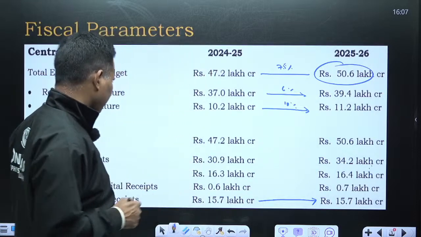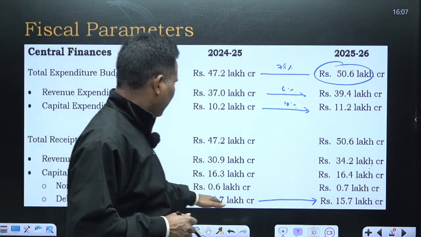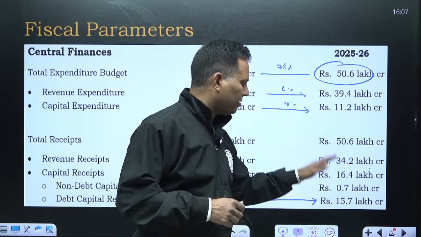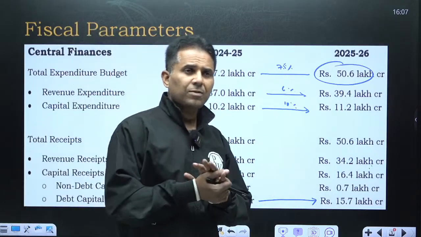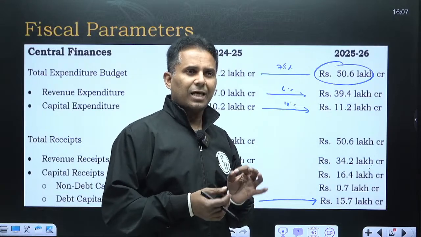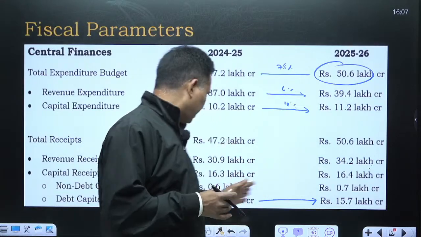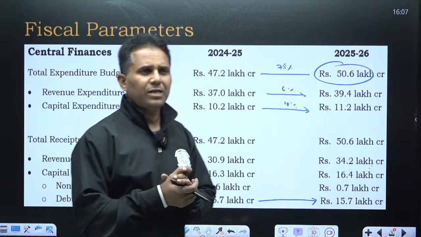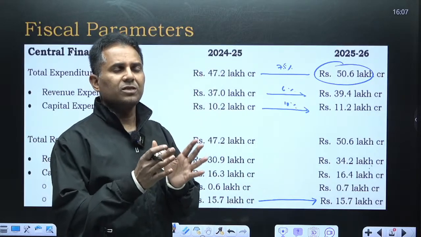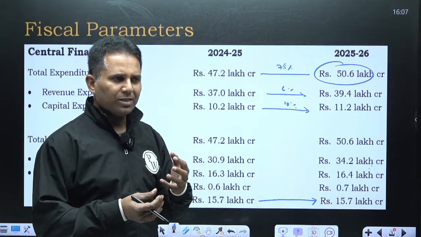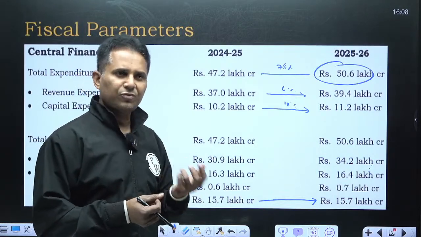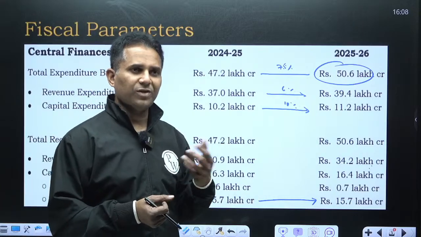The only thing which has not increased is debt capital, which is 15.7 lakh crore, and here it is also the same. Why is this so? Because debt capital receipts means borrowing, and the government is totally focusing on fiscal consolidation. What do you understand by fiscal consolidation? When the government tries to reduce debt, reduce fiscal deficit, and reduce wasteful expenditure.